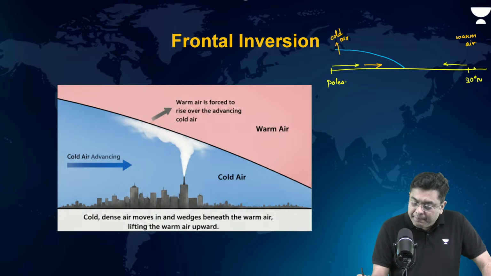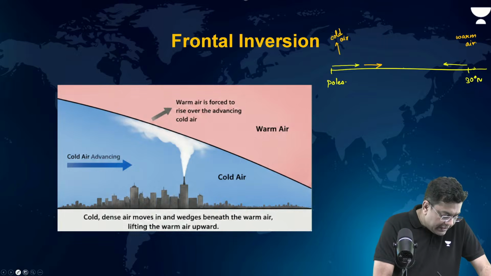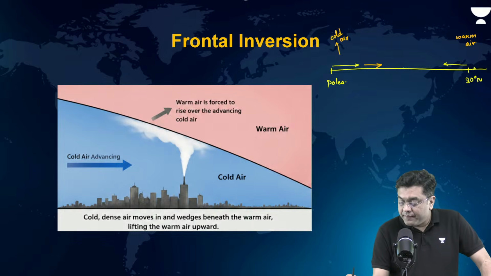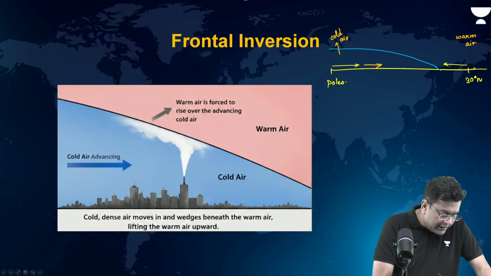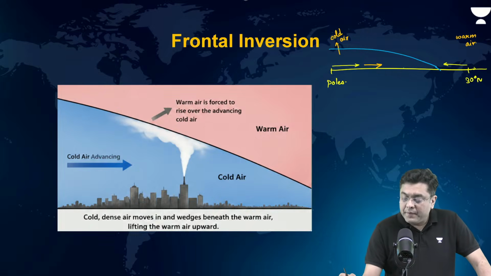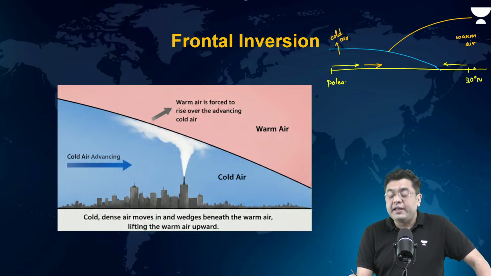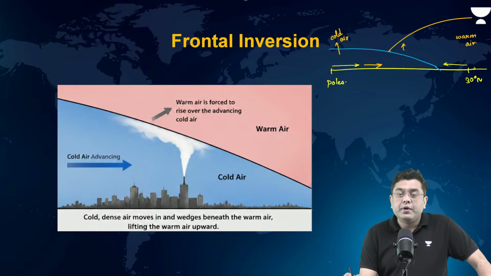This cold air will penetrate further, and what you will have is that the warm air is lifted upwards. Okay, this also creates an inversion.